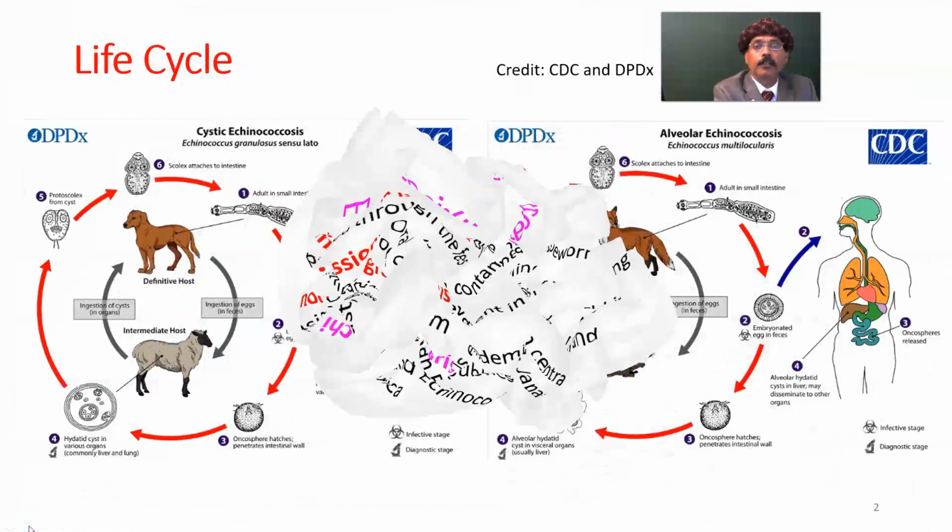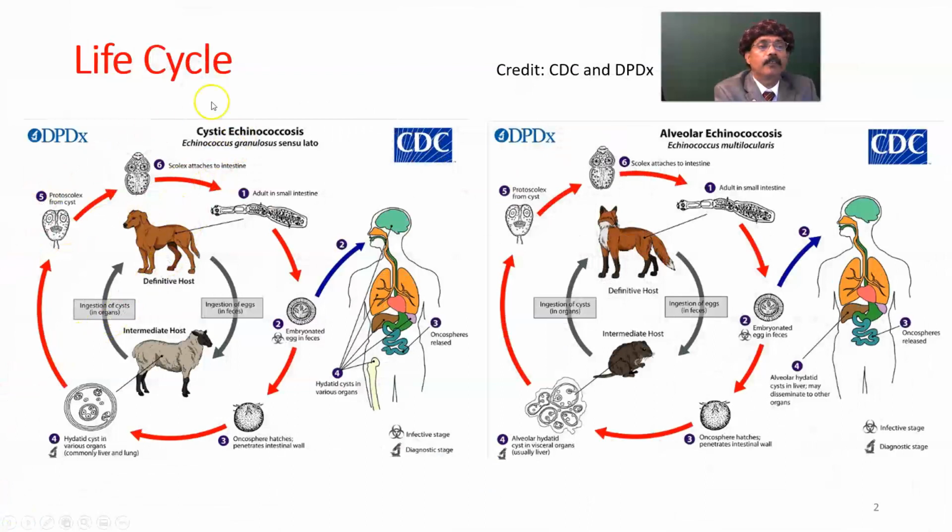Okay, now if we go to the life cycle, this is taken from the CDC through its DPDx. This is the most common, cystic echinococcosis. We will get cyst formation. Cyst means a cavity containing fluid. It may be a few millimeters, maybe several centimeters, and may even contain liters of fluid in certain types of echinococcosis. This is the definitive host, this is the intermediate host. Humans are aberrant or accidental intermediate hosts.